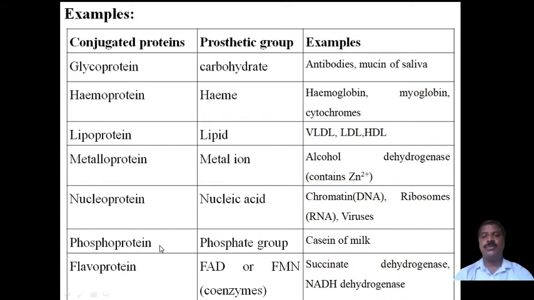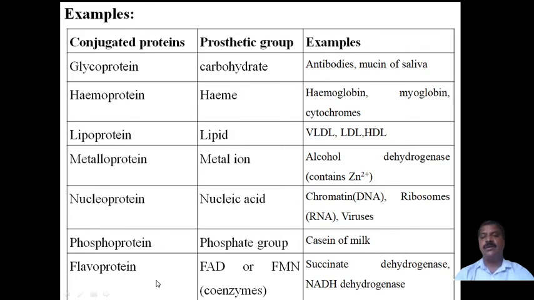Then phosphoproteins. In phosphoproteins the phosphate group is the prosthetic group, a non-amino group, and the remaining part is the amino part. An example is casein of milk, which is an example of a phosphoprotein.